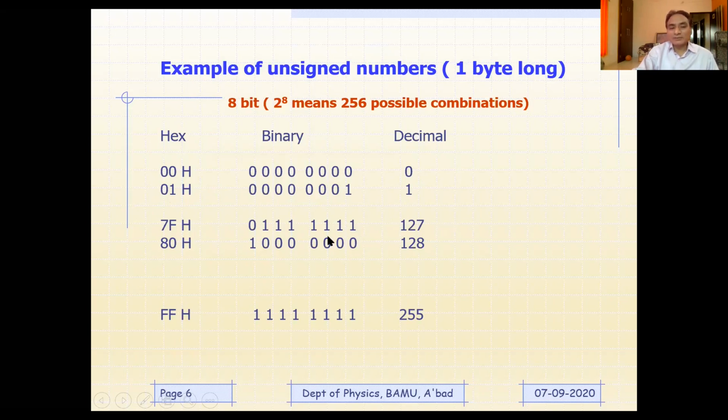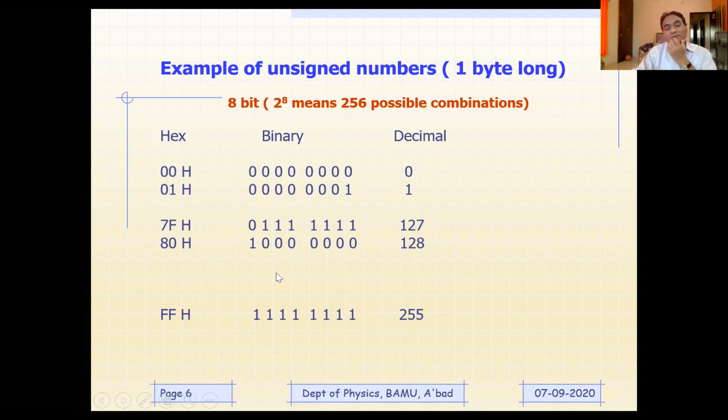And if we add 1 to that, we get 1 followed by seven 0s, 10000000. This is equivalent to 128 decimal, 80H in hex. Like that, FF is going to be 11111111, which is equivalent to 255. It means there will be 256 combinations including 0. The first combination is 0.